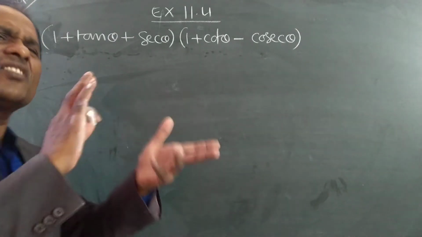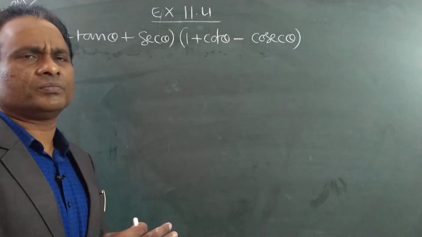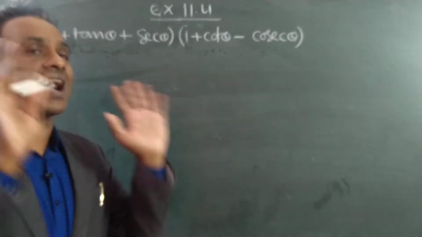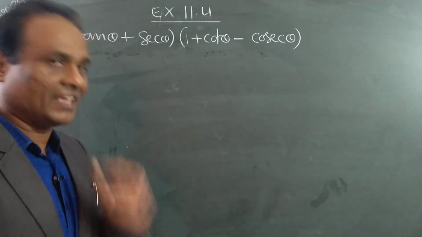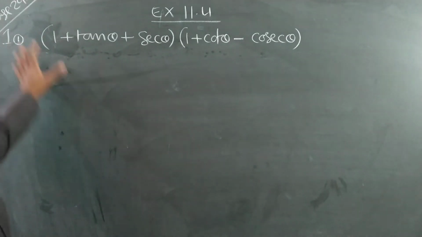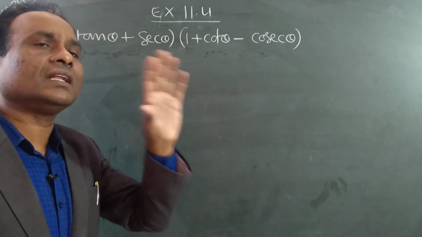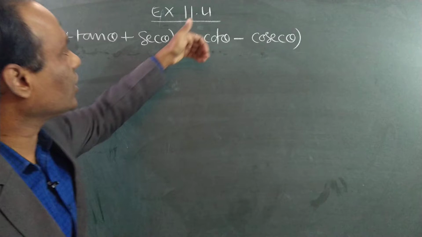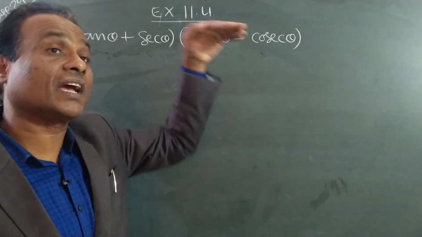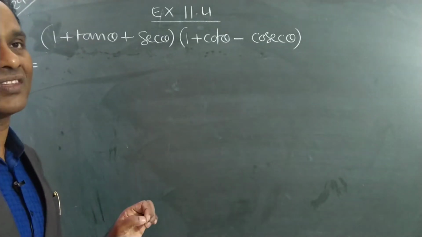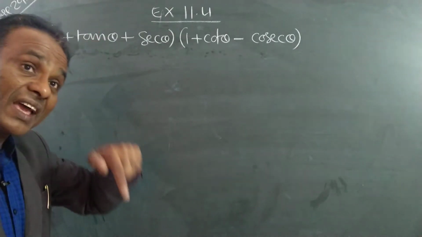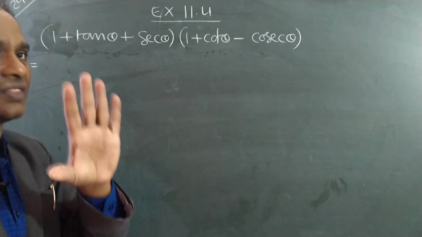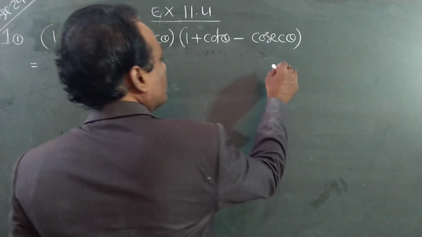So there are various methods for solving this problem. I will convert it into sine and cos. See here, the total problem I will keep only in sine and cos. I will remove tan, secant, cot and cosecant, and convert them into sine and cos. How to change this into sine theta and cos theta? That I will tell. See here, don't write.